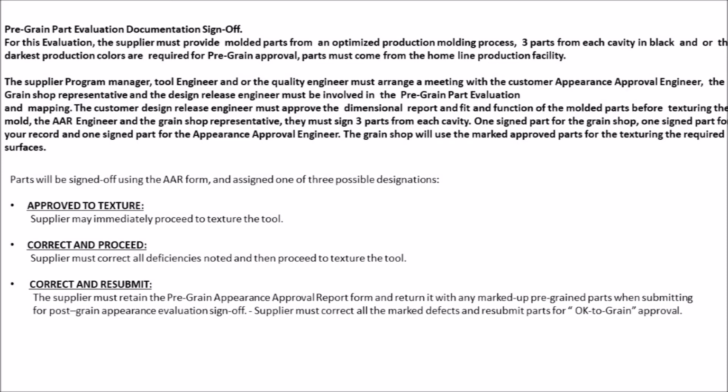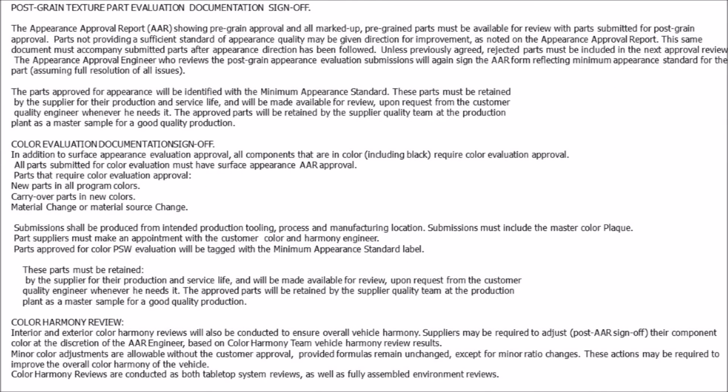Parts will be signed off using the AAR form, and assigned one of 3 possible designations. Approved to texture. Supplier may immediately proceed to texture the tool. Correct and proceed. Supplier must correct all deficiencies noted and then proceed to texture the tool. Correct and resubmit. The supplier must retain the pregrain appearance approval report form and return it with any marked up pregrained parts when submitting for post-grain appearance evaluation sign-off. Supplier must correct all the marked defects and resubmit parts for OK to grain approval.